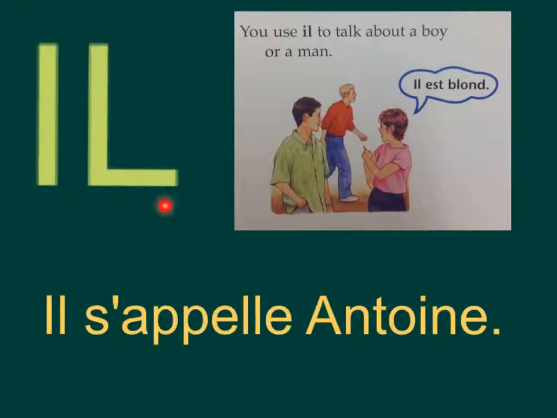Next, we have il. Il, you'll use when you talk about a boy or a man. So you can see in this picture, they're talking to each other, but they're talking about this person over here, and they're saying, il est blond, he's blonde, okay? And you've seen il before in il s'appelle, his name is, il s'appelle.